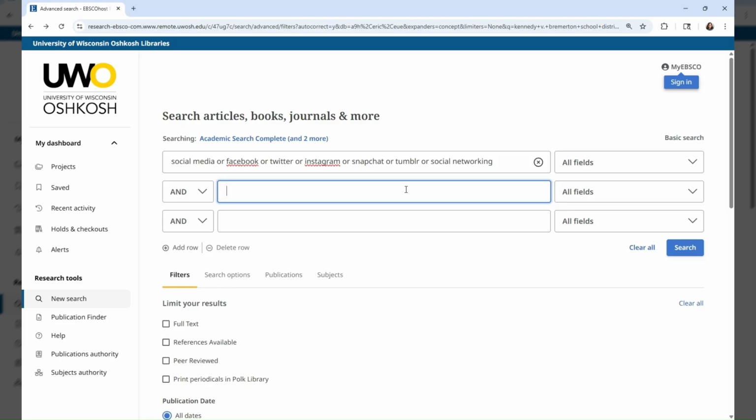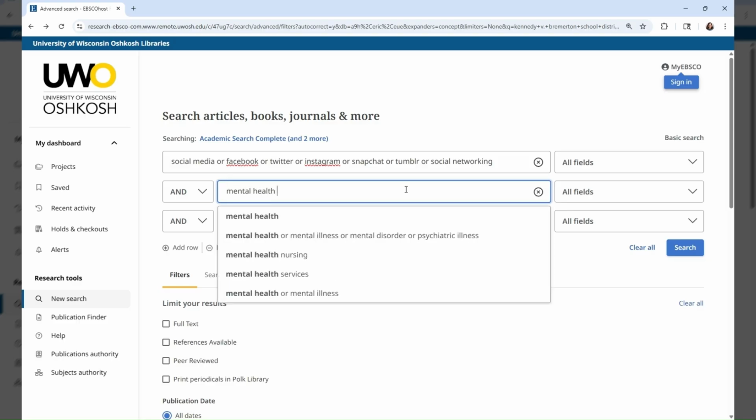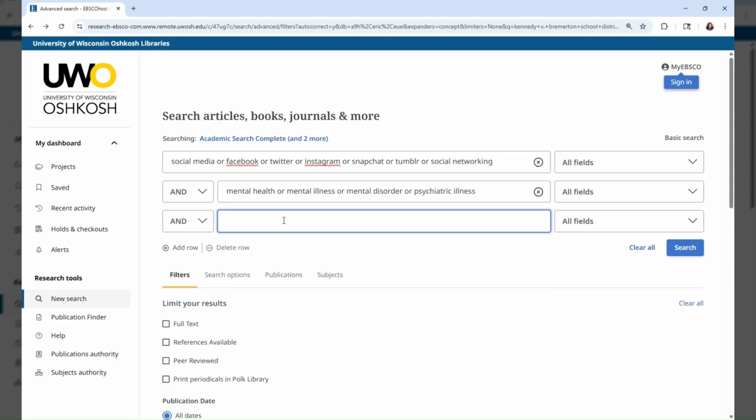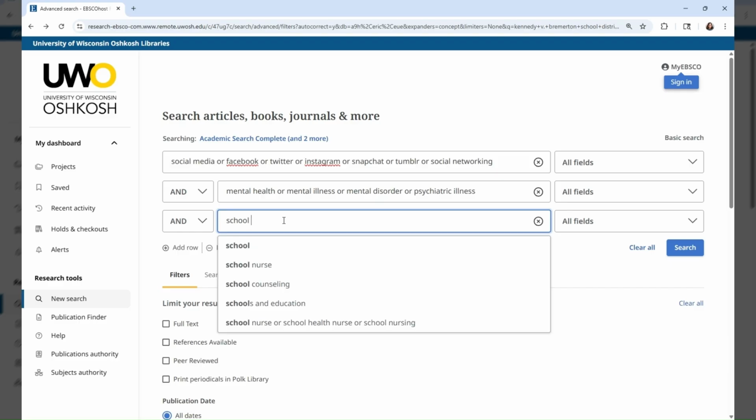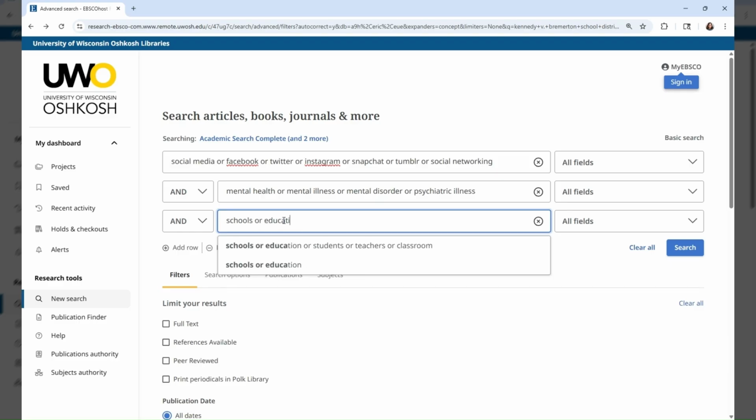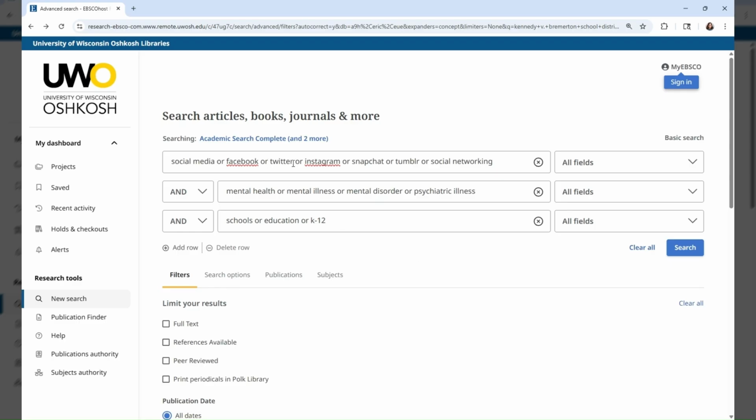So let's say I wanted to look up mental health, and I'm going to specify schools or education or K-12. If you haven't searched like this before, you may get a little confused by it at first, and that is completely understandable. I can always help you through that if you meet with me one-on-one, or you can just use one search box or one term per search box.